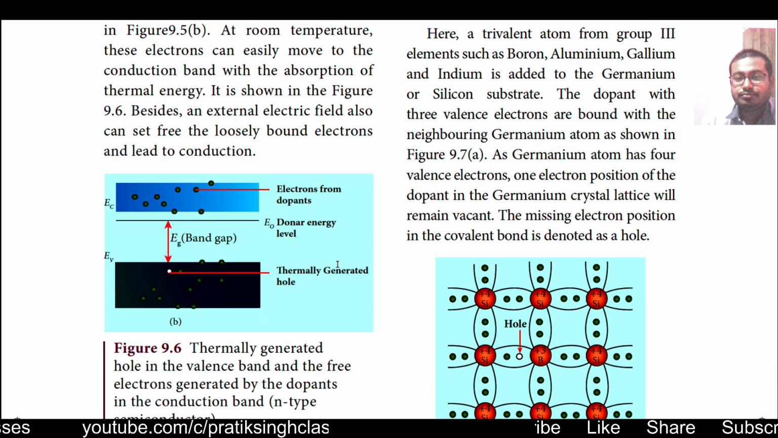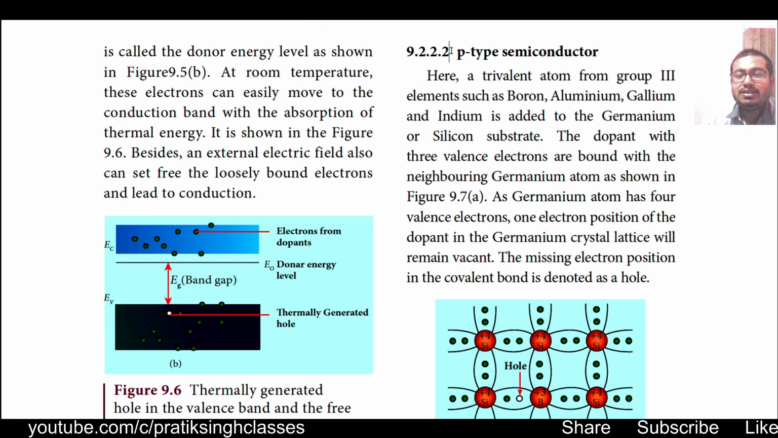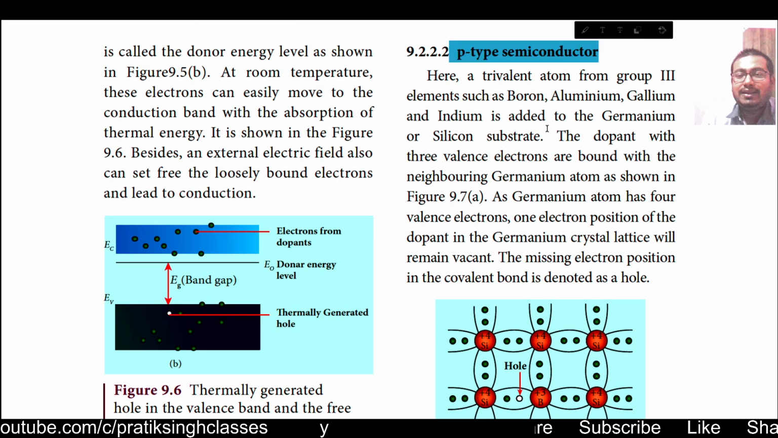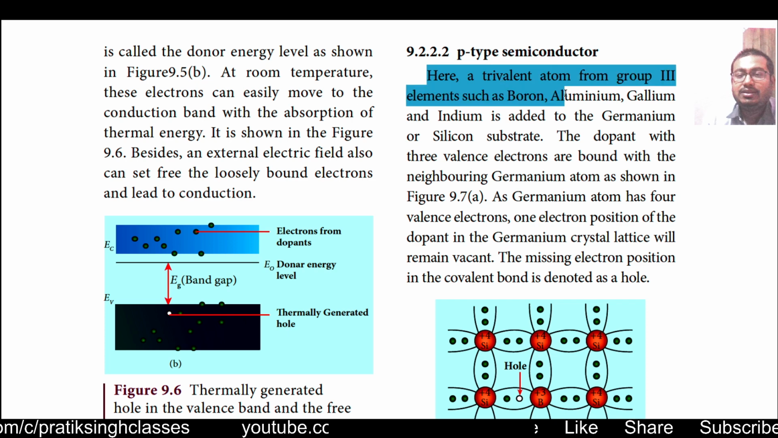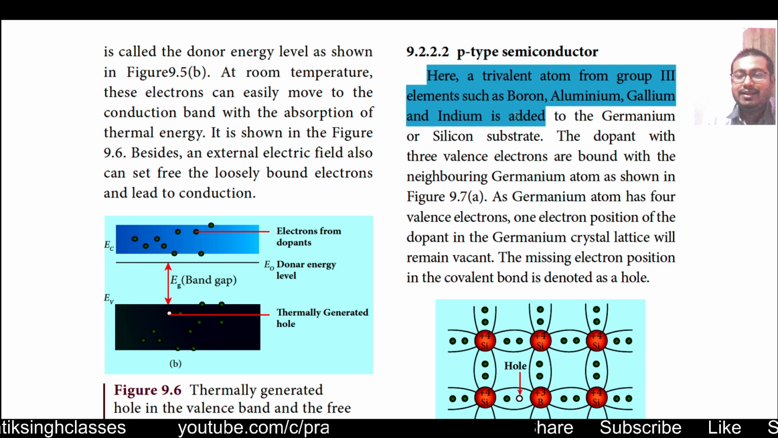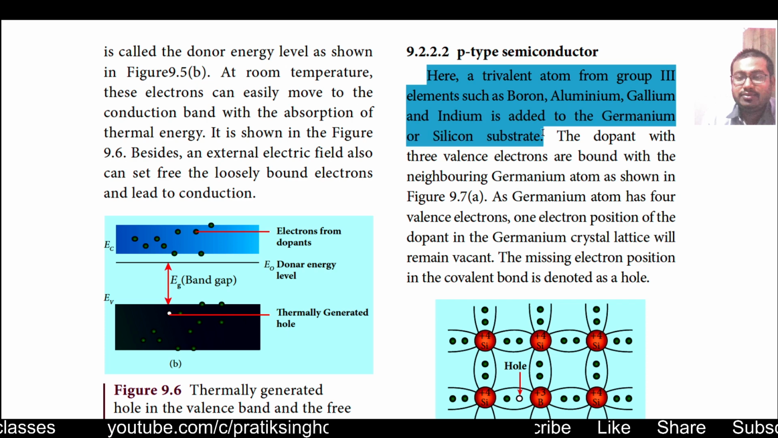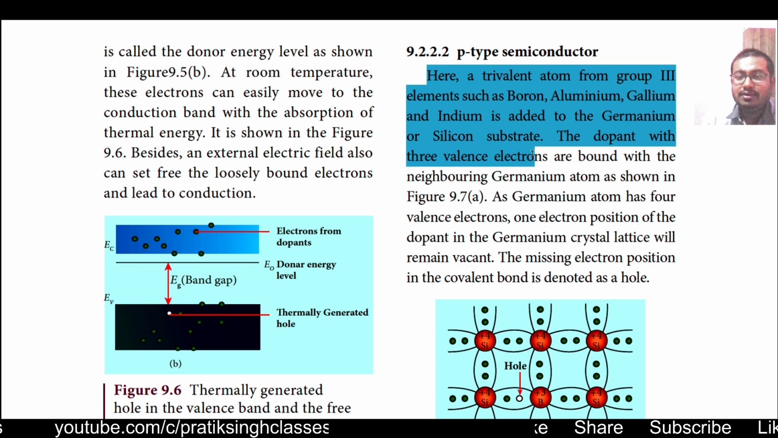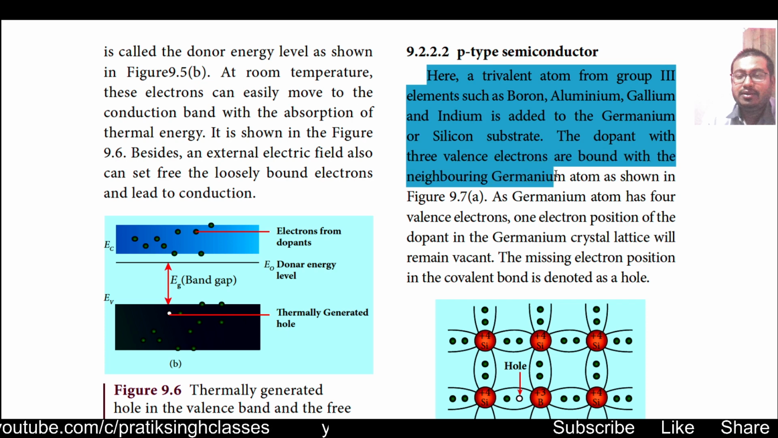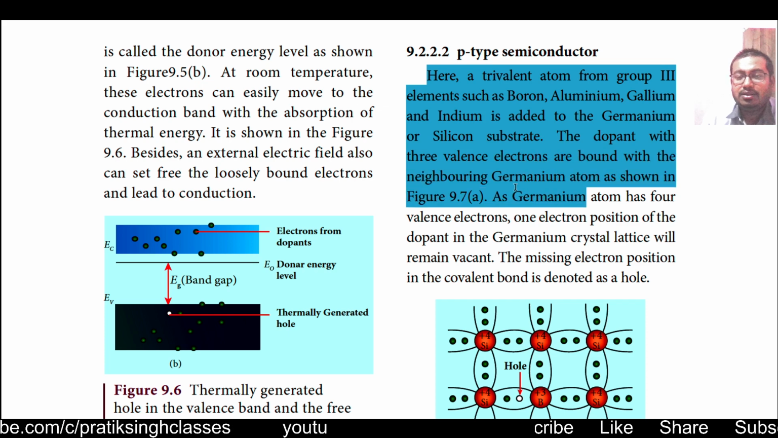Okay, now coming to positive type semiconductor or p-type semiconductor. Here a trivalent atom from group 3 elements such as boron, aluminum, gallium and indium is added to the germanium or silicon substrate. The dopant with 3 valence electrons are bound with the neighboring germanium atom as shown in this figure 9.7a, as you can see here.